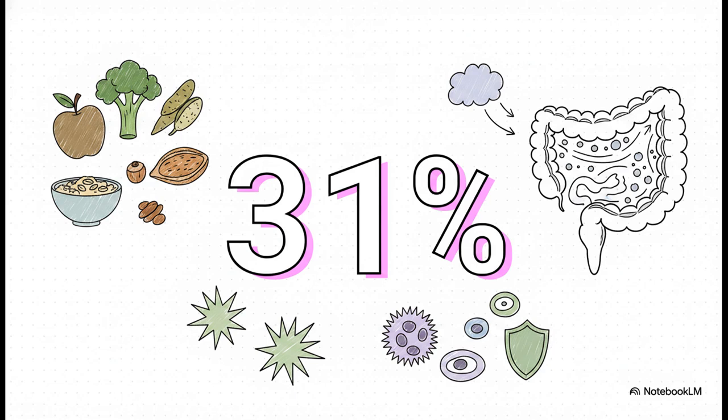Public health scientists take note of this powerful epidemiological finding. Correlation and case control studies suggest there's a 31% potential reduction in colorectal cancer risk if dietary fiber from food sources is increased by an average of just 13 grams per day. To put that into perspective, the proposed mechanics are quite elegant. Fiber increases fecal bulk, diluting potential carcinogens. It shortens transit time, which decreases the amount of time the mucosa is exposed to toxic materials, and of course, those generated short-chain fatty acids may provide direct anti-neoplastic effects on the colonic epithelium itself.